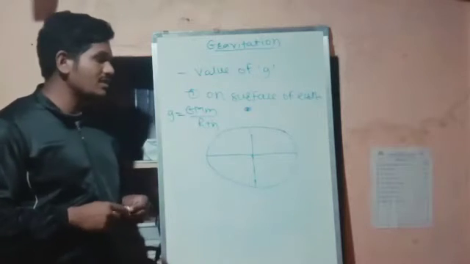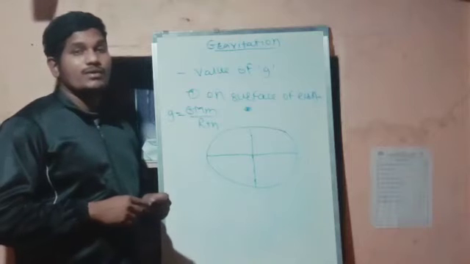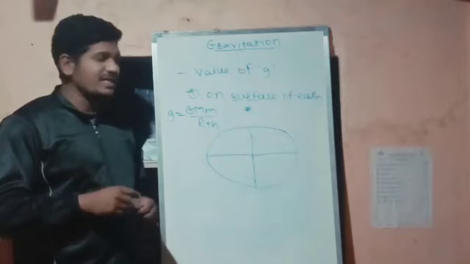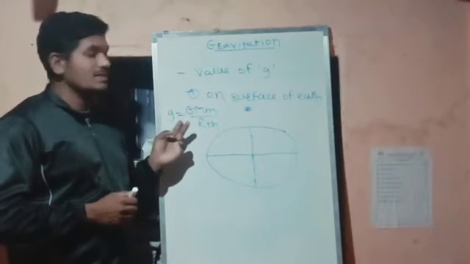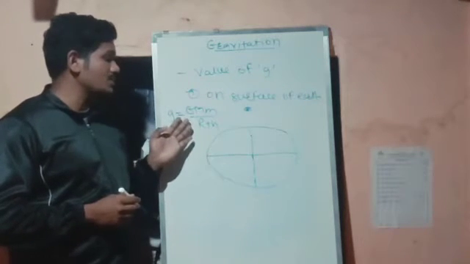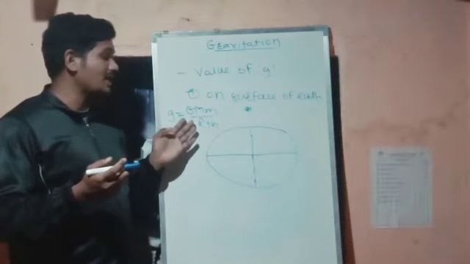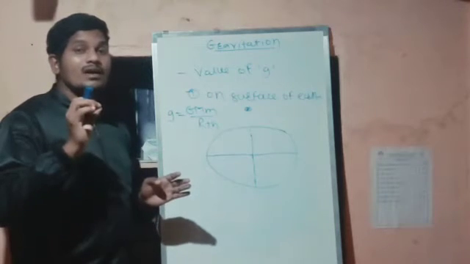Now the third example we have learned is at the depth. Now one would say the height and the acceleration due to gravity are inversely proportional, so at the height it goes on decreasing, and when the object is closer to the center, it will be highest.